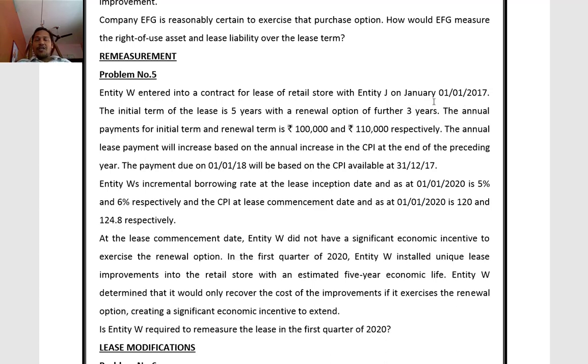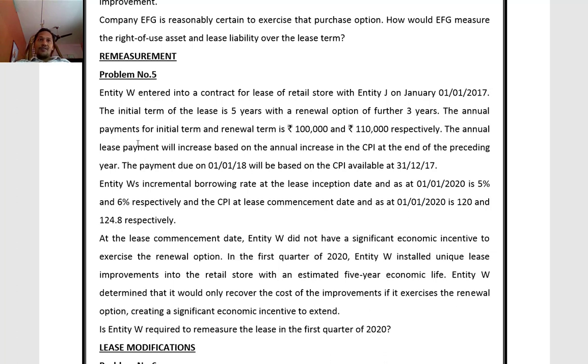So it is acquiring on lease a retail store from entity J. The initial term of lease is 5 years with a renewal option of further 3 years. So the initial lease term is for 5 years, which can be renewed for 3 more years.